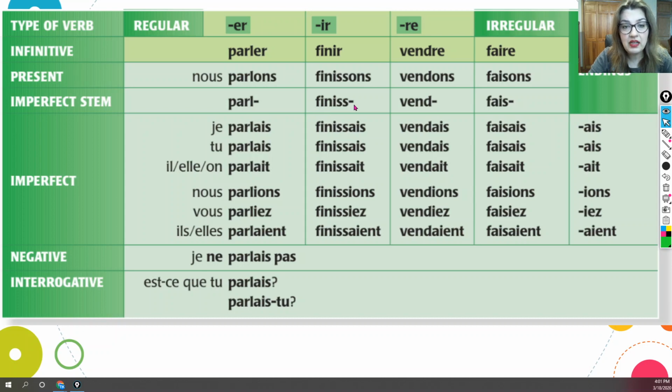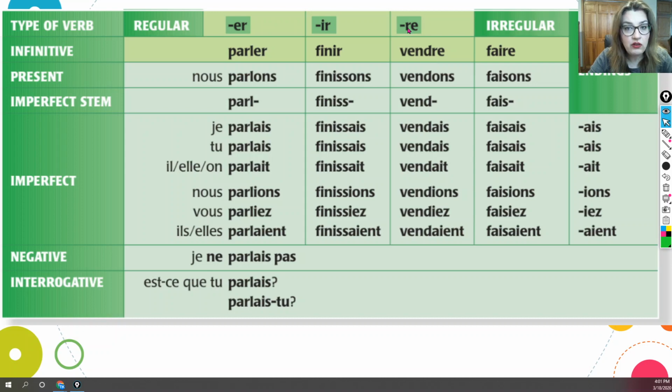So we said that the stem is finiss, and you add the imperfect endings for each subject pronoun, and you'll end up with je finissais, tu finissais, il, elle, on finissait, nous finissions, vous finissiez, ils et elles, au pluriel, finissaient. Are you pausing and repeating? Please do.